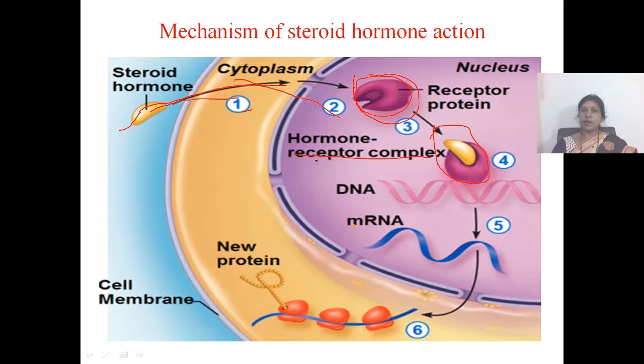It may directly attach to the DNA, or it may direct the synthesis of transcriptional factors which initiate the synthesis of new proteins. For example, if we inject progesterone or estrogen hormones into female chicks, egg white albumin is produced.